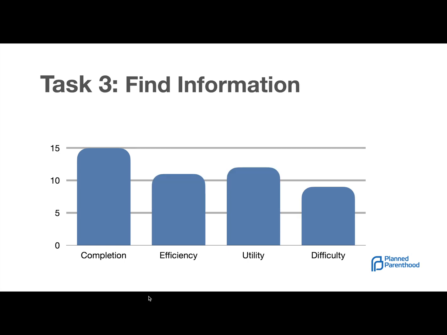Task number 3, with finding information, everyone was able to complete this task successfully. Efficiency was over the threshold of 10. Utility, over the threshold of 10. Difficulty still over the threshold of 5.